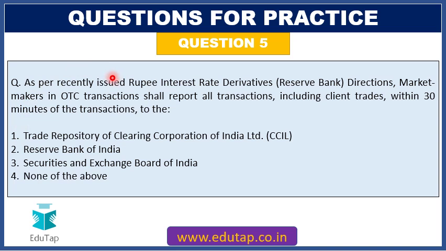Next question. As per recently issued Rupee interest rate derivatives Reserve Bank directions, market makers in OTC transactions shall report all the transactions including client trades within 30 minutes of the transactions to the. Options are Trade Repository of Clearing Corporation of India Limited, Reserve Bank of India, Securities and Exchange Board of India, or none of the above.